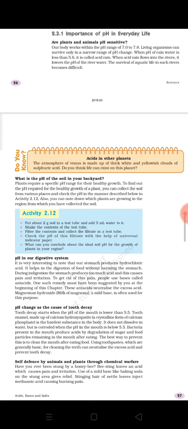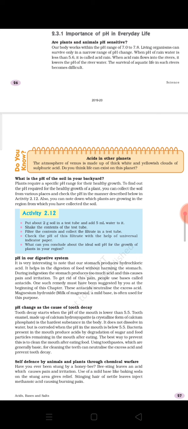Now what it is saying is that our stomach produces hydrochloric acid in very concentrated form, and this hydrochloric acid present in our stomach helps in digestion. Now what is the condition of indigestion, or what is the condition of acidity actually? During indigestion, which may arise because of overeating or by consuming unhealthy food like junk foods, the stomach starts producing excess acid. That condition is said to be acidity.